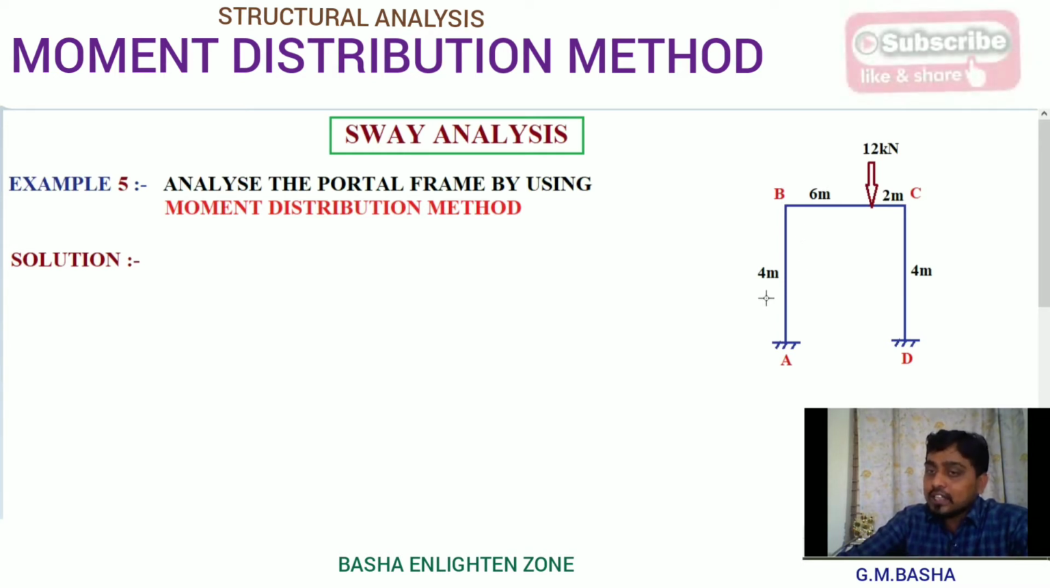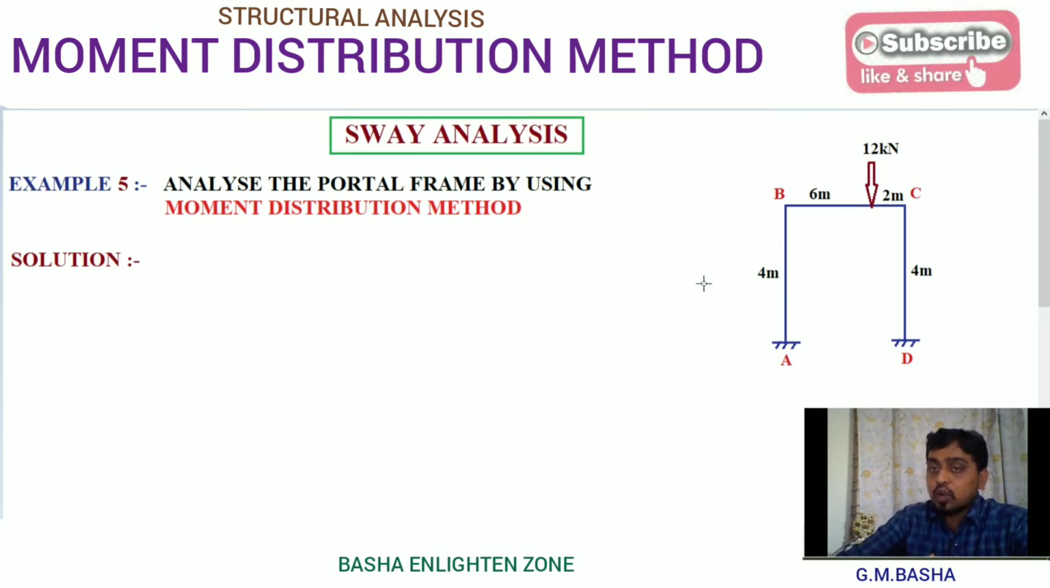So what are the conditions satisfied here for the sway analysis on the particular span BC? Here a point load is acting at a distance of 6 meters from the left support and 2 meters from the right support. So here the loading is in an unsymmetrical manner. Due to the unsymmetrical loading, this frame will come under the sway analysis. For example, if this point load is acting exactly at the center, there will be symmetrical loading on the frame. Then it will come under the non-sway analysis.